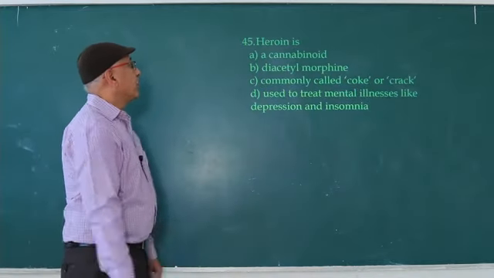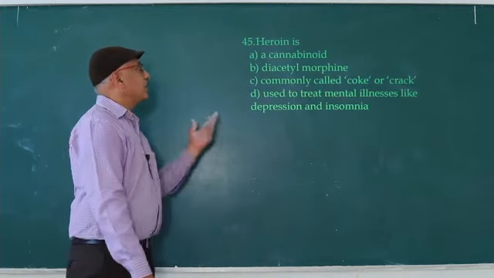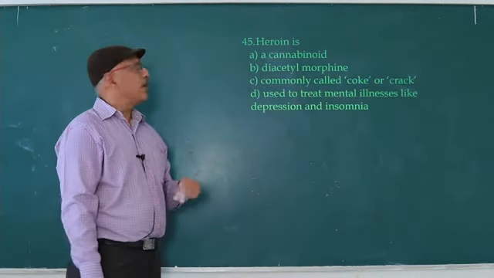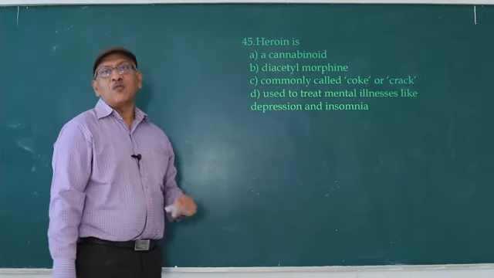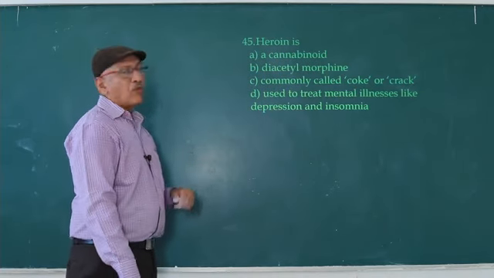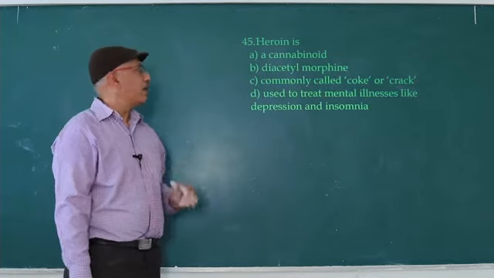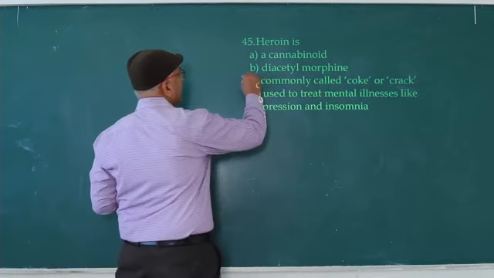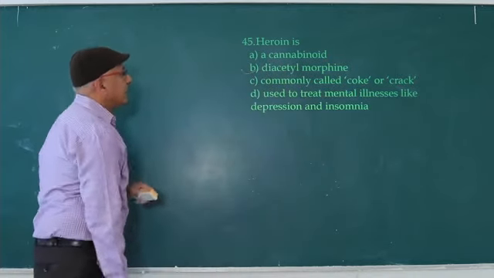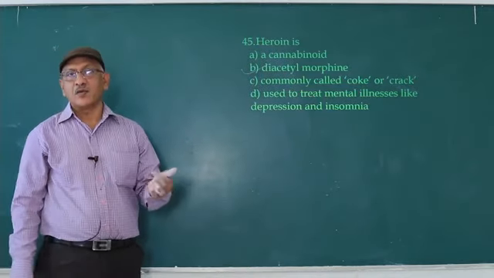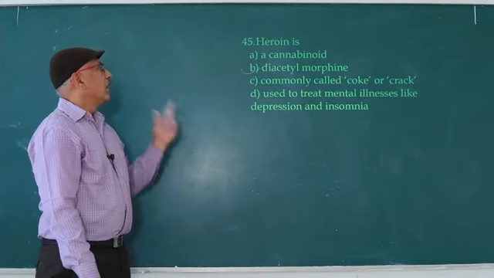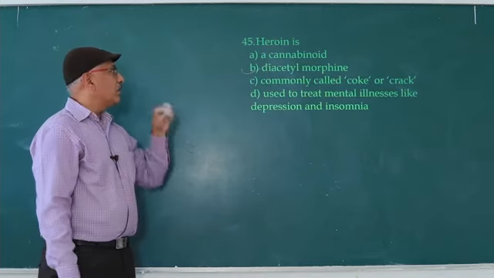Heroin is diacetyl morphine. It is an opioid. Heroin is a depressant, it slows down the body functions. What about morphine? Morphine acts as a painkiller. So diacetyl morphine, by diacetylation, addition of CH3COCl, acetylation. Diacetyl morphine is known as heroin.